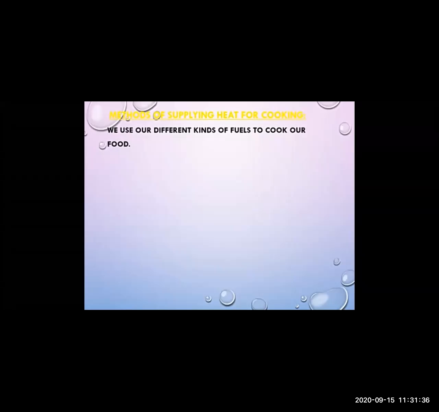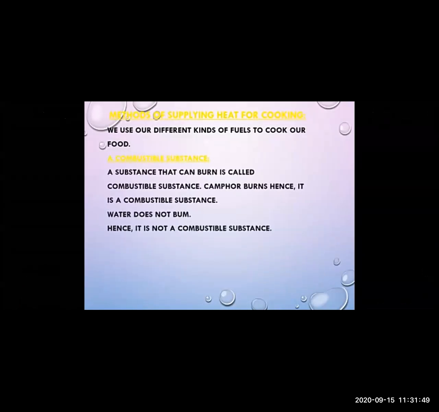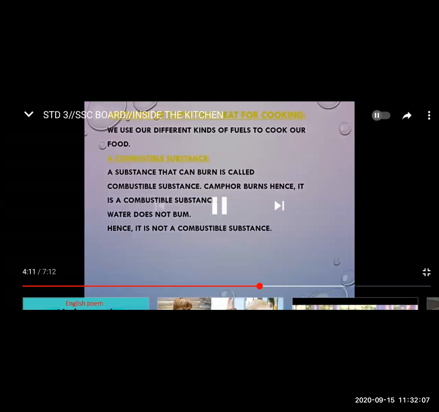Now we'll see methods of cooking food. We use different kinds of fuels to cook our foods. A substance that can be burned is called a combustible substance. For example, camphor burns, so it is a combustible substance. Water does not burn, so it's not a combustible substance.